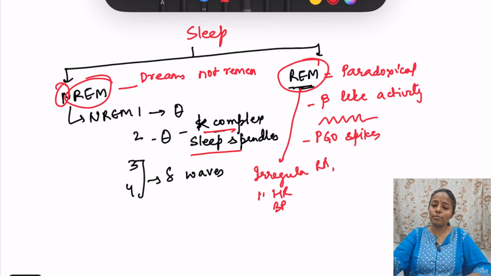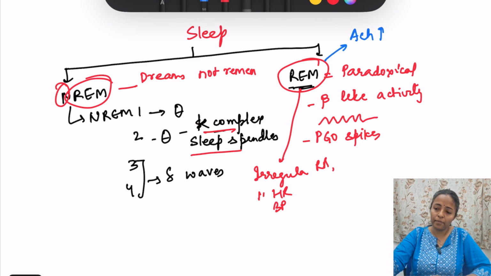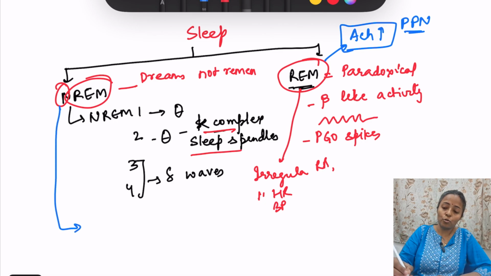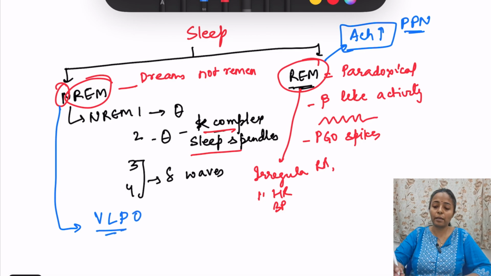और इसमें कुछ nucleus भी याद रखने हैं, that which are the nuclei which are responsible for wakefulness, NREM and REM. REM, remember that acetylcholine is high and it is the PPN nucleus, pedunculopontine nucleus. Acetylcholine is high. NREM is due to a center VLPO, ventrolateral preoptic nucleus in hypothalamus, and this releases GABA. GABA is very high in NREM.